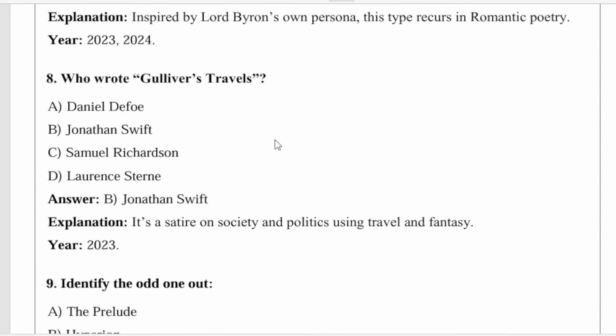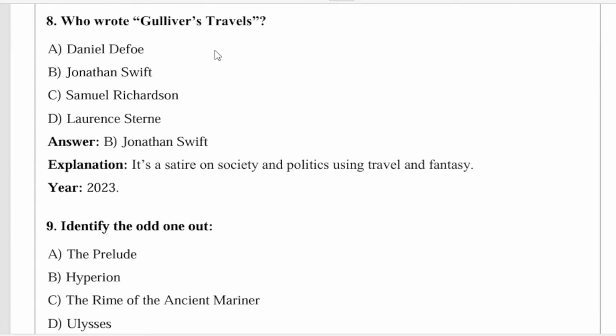Who wrote Gulliver's Travels? So this question appeared in the 2023 question paper, UGC NET. The writer of this work is Jonathan Swift. It's a satire on society and politics using travel and fantasy.